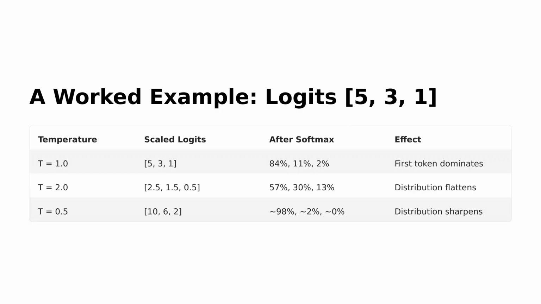Let's explore how temperature affects Logits and their probability distribution. With a temperature of 1.0, the Logits 5, 3, 1 lead to a dominant first token at 84%. Raising the temperature to 2.0 gives us a more balanced distribution with 57%, 30%, and 13%. Conversely, lowering the temperature to 0.5 sharpens the distribution, making the first token overwhelmingly likely at about 98%. This demonstrates how temperature can control distribution sharpness in Softmax.